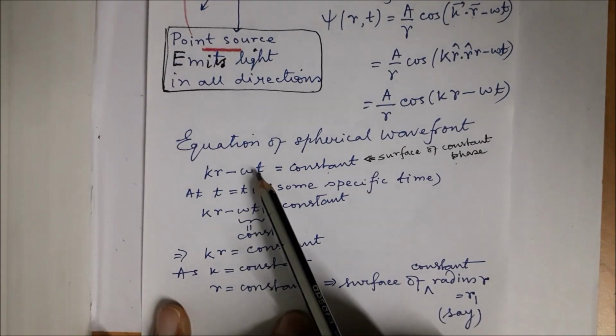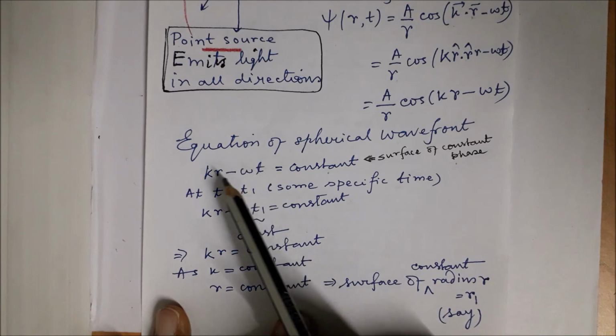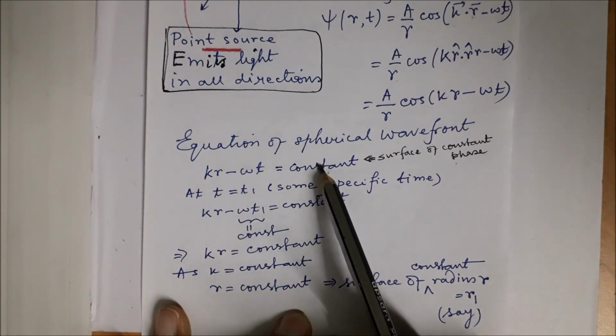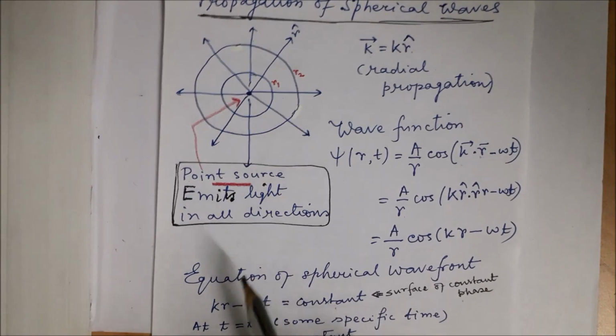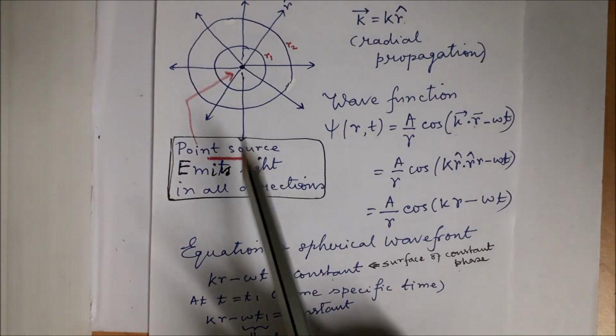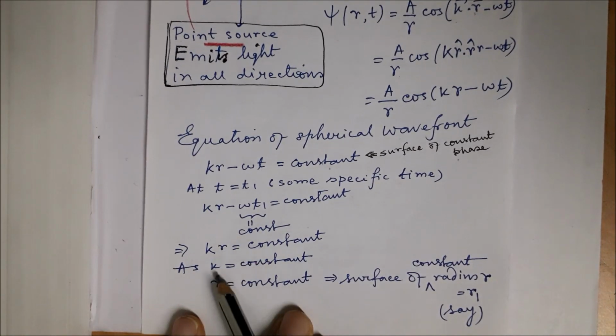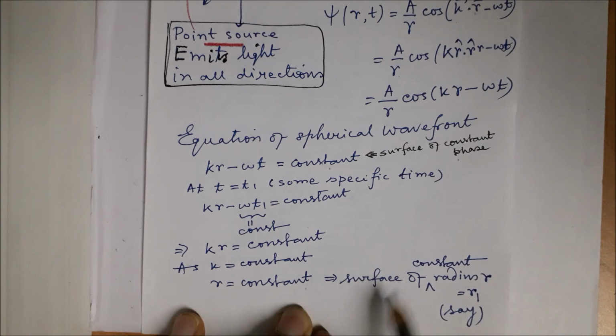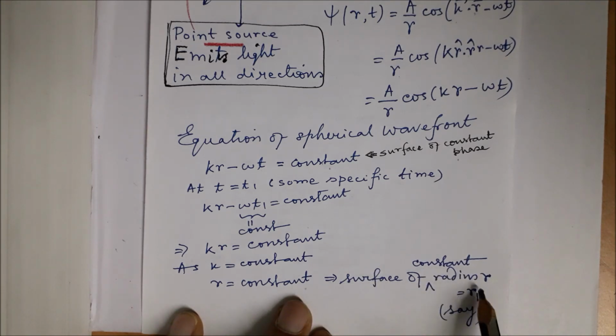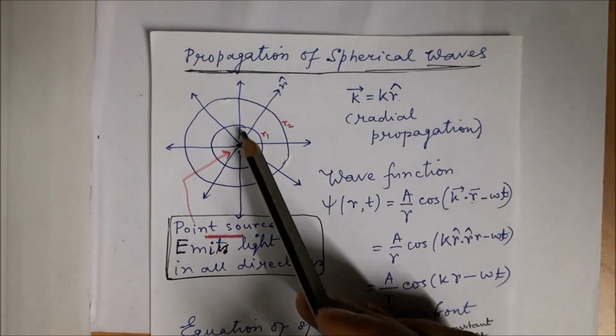At t equal to t1, this part is constant, so we are left with kr equal to constant. For this set of waves, k is constant, and therefore kr constant leads us to r constant. So r constant means we have surfaces of constant radius, so we have spherical wavefronts.